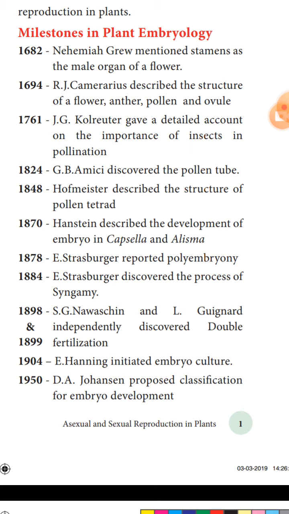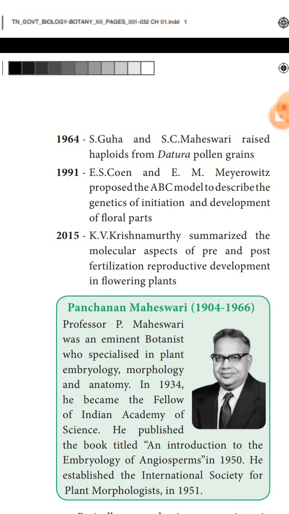Nawaschin and Guignard independently discovered double fertilization. It belongs to a type of fertilization, and it takes place in angiosperms. Hanning initiated the cultivation of embryos. Johansen proposed a classification for the development of embryo, especially in embryology.